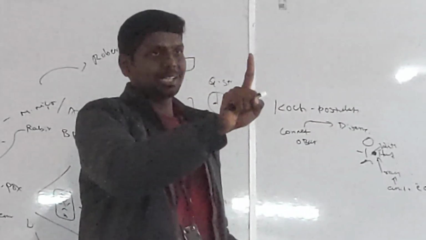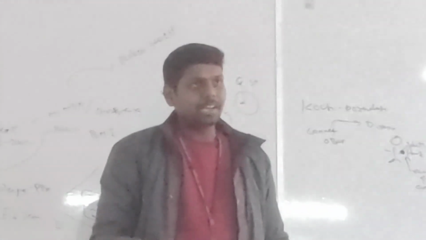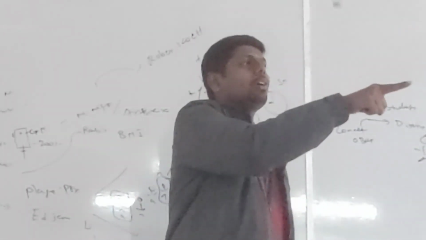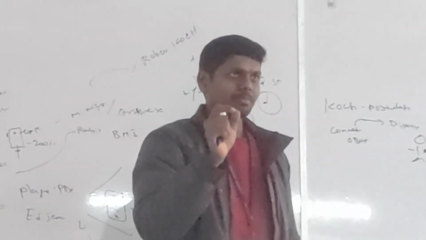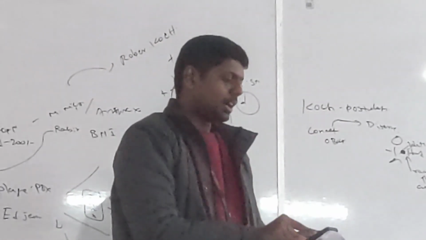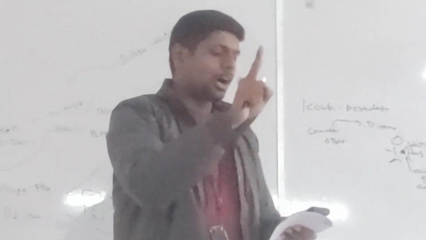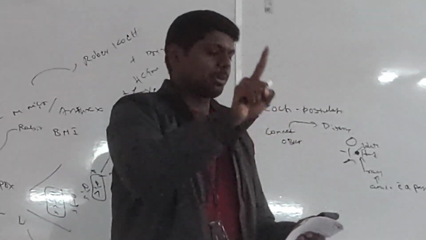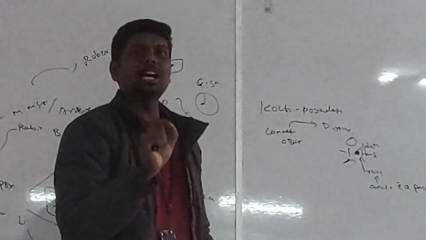So there is one connection. If I am getting cream colony, that indicates this cream colored colony is contributing to hand rashes. Okay, that is first thing. Write down first postulate. The organism should be constantly associated with the lesions of the disease.